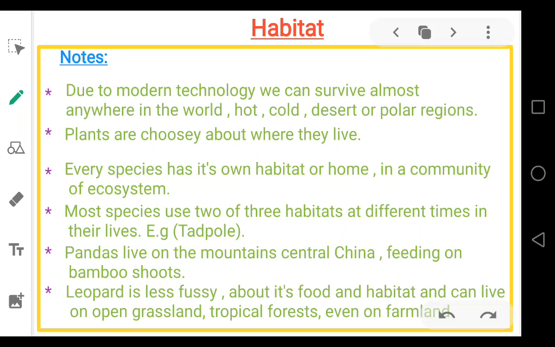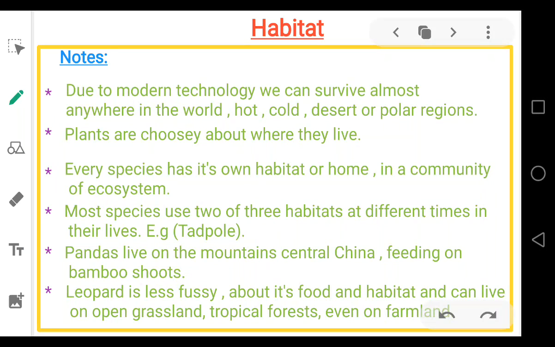Now, coming towards the fourth point, here it is described that most species use two or three habitats at different times in their lives. An example is the tadpole. When a tadpole is born, in the first stages of its life, it survives in the water, but then at the adult stage of its life, it comes onto the ground. It starts living on the ground and it has become a frog.